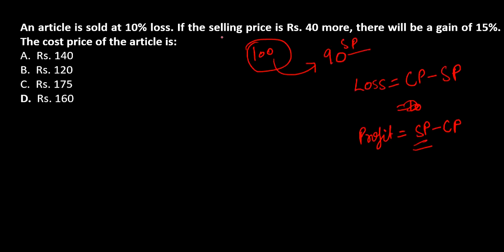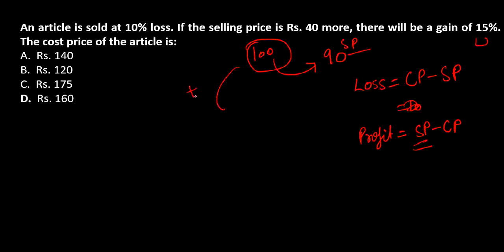Okay, and now they are saying if the selling price is rupees 40 more, there will be a gain of 15%, right? 15% is how much? Okay, so currently the price is 100, and if you will take 15% of 100, it is going to give us 15 itself.